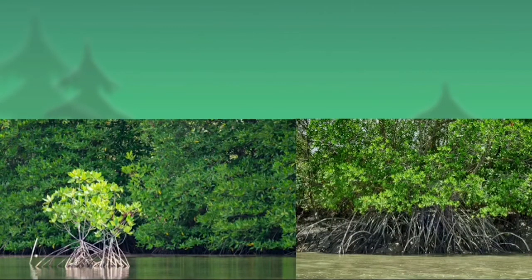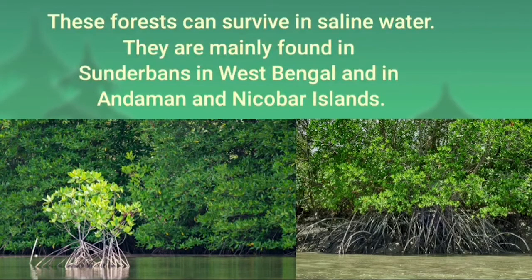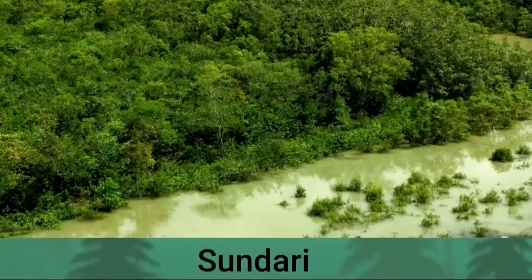So most plants or trees cannot survive in that water, but this type of tree can survive in saline water too. These forests are mainly found in the Sundarbans, mainly in West Bengal, and in some parts of Andaman and Nicobar Islands. One very important tree that is mainly found over there is Sundari, and it has got its name from Sundarban.